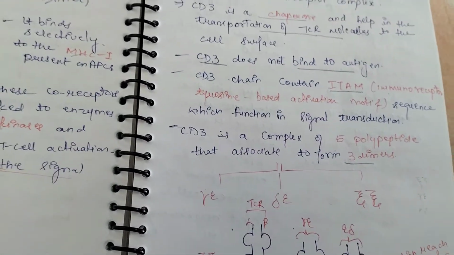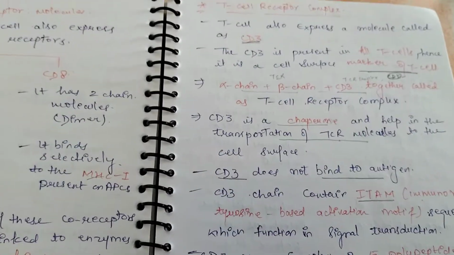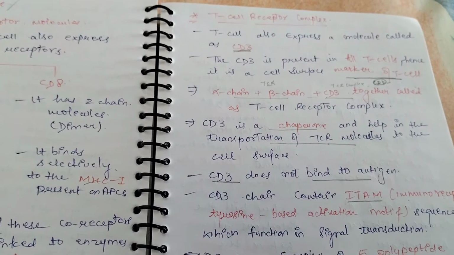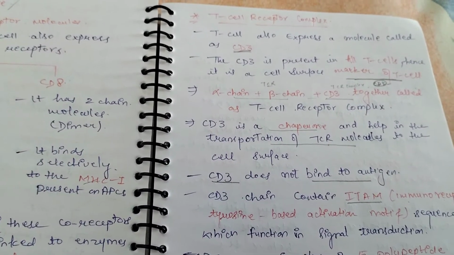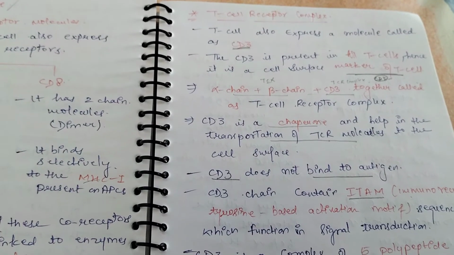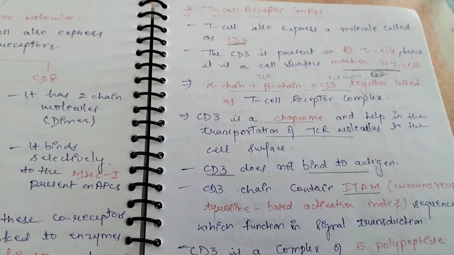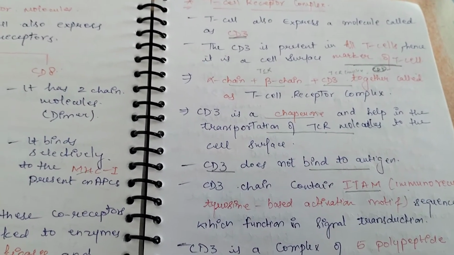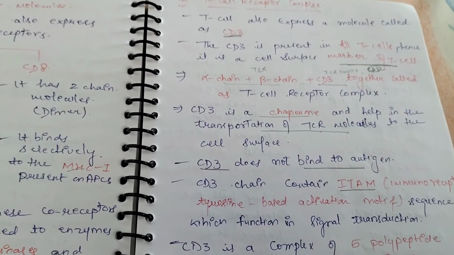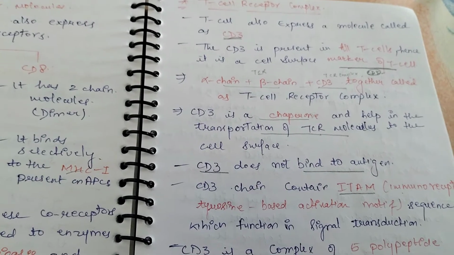So I think we all have understood the CD3 molecule. If anyone asks about CD3 or the T cell receptor complex, we can easily explain it. The T cell receptor complex is simply the alpha beta chain plus CD3 together.